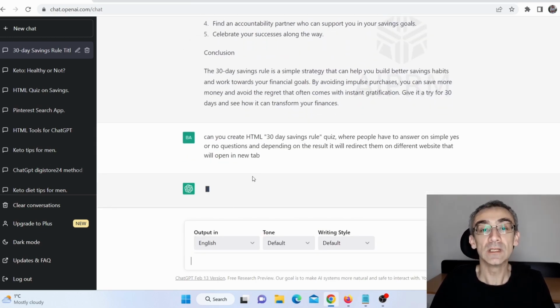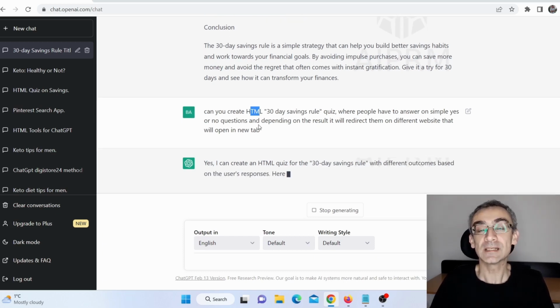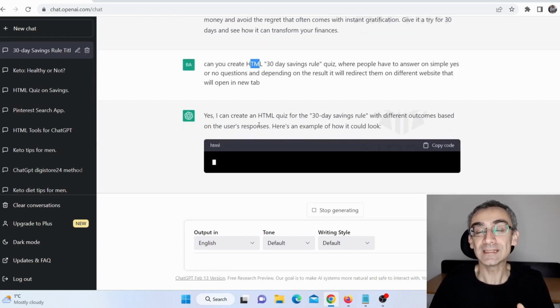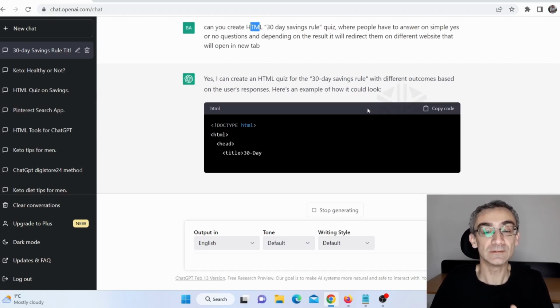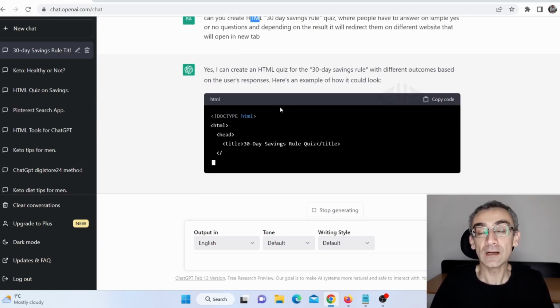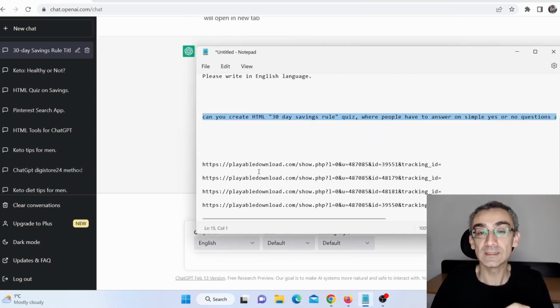Press enter, and now ChatGPT will create an HTML quiz for us about a 30 days saving rule. It is really important that it is HTML, because we wish to embed this quiz. Otherwise we would have to make that quiz by ourselves, and that is not a good option. This is a better option because ChatGPT will write this quiz for us. And now you will see why we needed 4 CPA offers for this method.